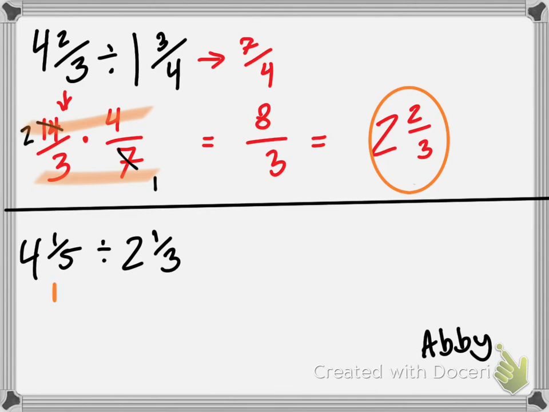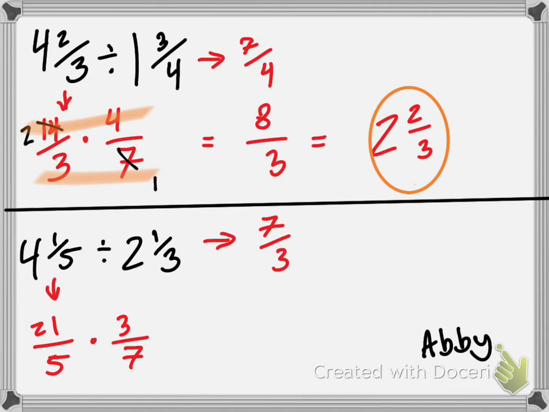Abby, what is 4 1/5 as an improper fraction? Perfect. 21 over 5. What about 2 1/3? 7 over 3. Perfect. 7 over 3. So now what do I do? I keep the first one. What do I do with my division side? You do 21 times 3. Perfect. Like this. Great job. We turned it into a multiplication and then we flipped.